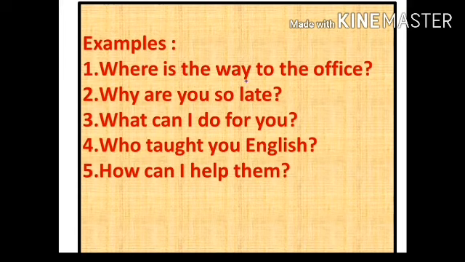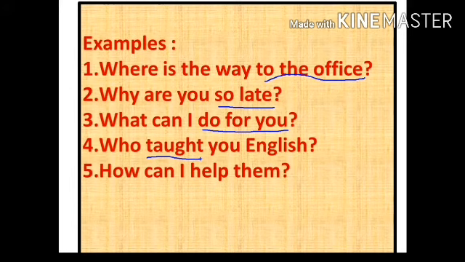See, after the subject, the whole part differs. Okay, there is a variety after the WH word, and there is a variety after the subject. So that's why I leave it blank here. Fourth, see in the fourth example, who taught you English? Here after the WH word comes a verb. So in these cases after the WH word a verb is also allowed, but only a verb or auxiliary.